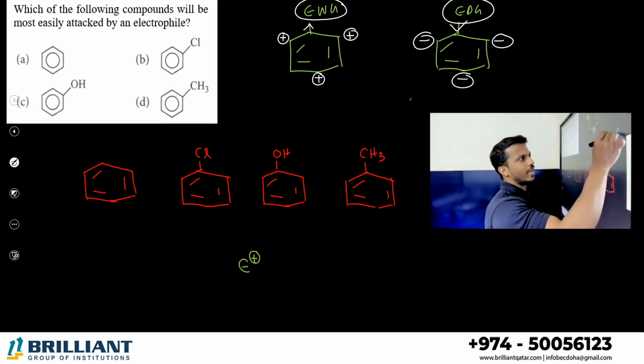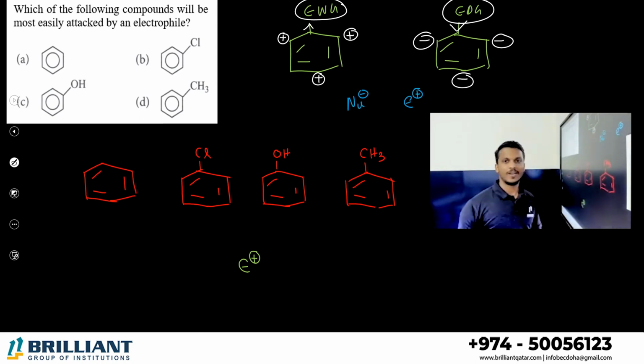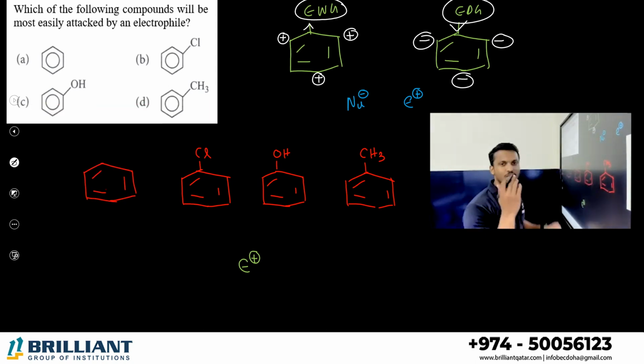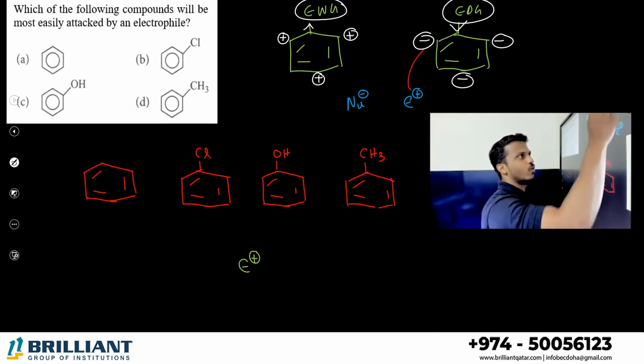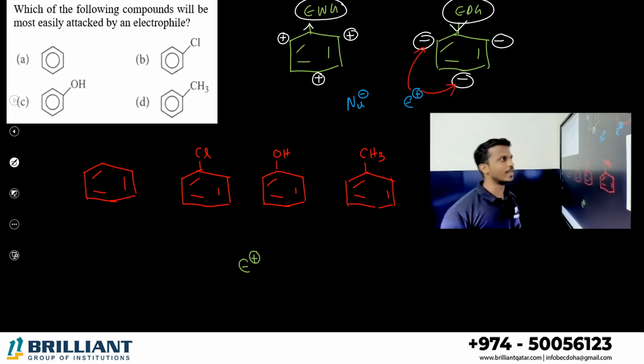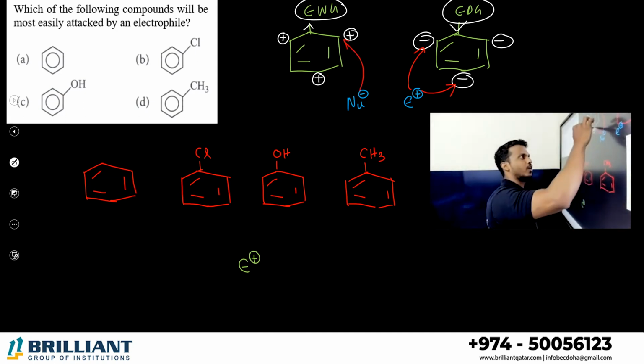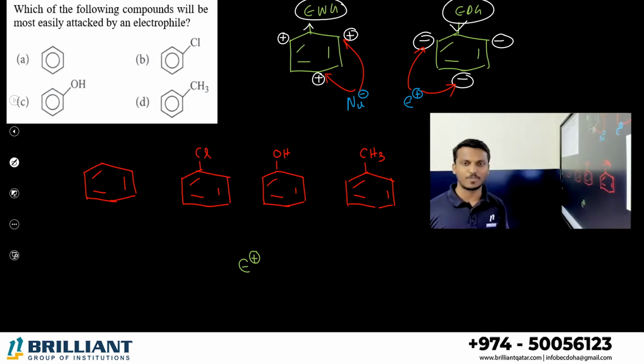If I am taking an electrophile E plus and a nucleophile Nu minus, where will they attack, dear student? An electrophile is a positively charged compound. It will definitely go to the ortho and para positions. A nucleophile is a negatively charged or electron rich compound. It will prefer the electron deficient compound. What did you understand from this point?